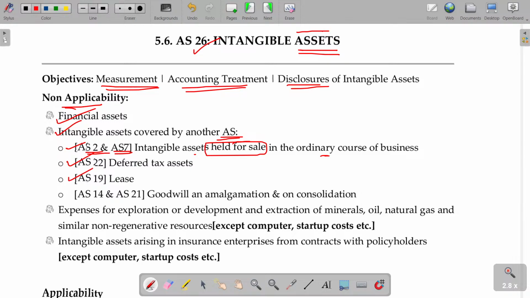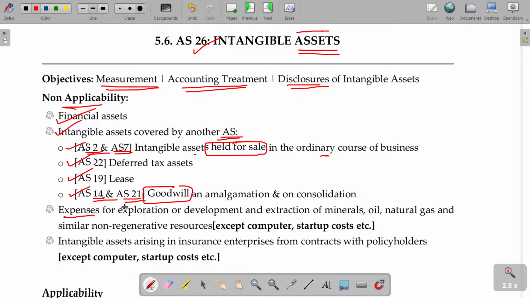Lease assets are under AS number 14 and 21. What is AS number 14? Amalgamation. In case of amalgamation and absorption, you create goodwill in case of the purchase method, right? In case of the merger method, you never bother about goodwill, right? And AS number 21 is holding and subsidiary company, consolidation. In this case, goodwill may arise. That will also be applicable as per that particular accounting standard, not as per AS number 26.